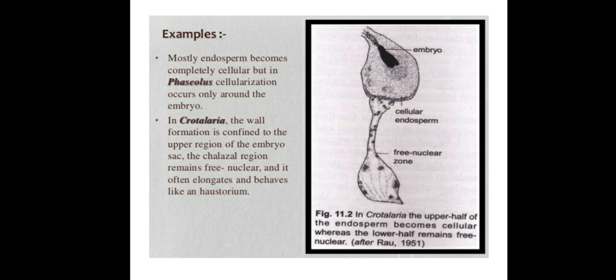In Crotalaria, wall formation is confined to the upper region of the embryo sac. The chalazal region remains free nuclear. That means in nuclear endosperm also cellularization will occur, but it is restricted to one particular region.